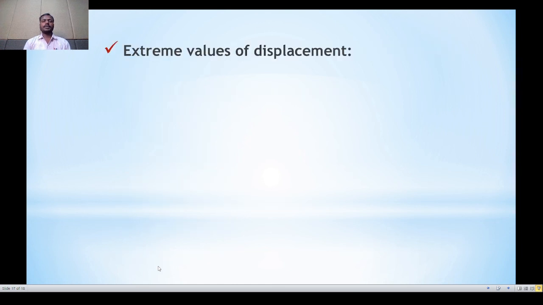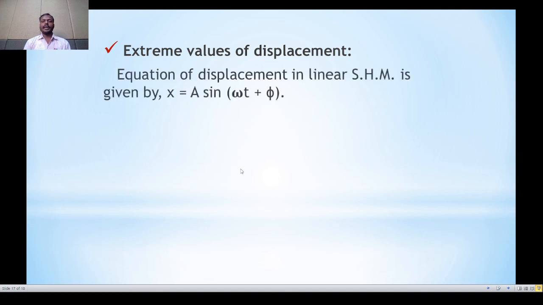Now, extreme values of the displacement. We know that the equation of the displacement in a linear simple harmonic motion is x is equal to a sine omega t plus phi. At mean position, omega t plus phi is equal to 0 or pi. Therefore, x is equal to 0. We know that sine 0 is 0 and sine pi is 0. So, we can write here x is equal to 0.